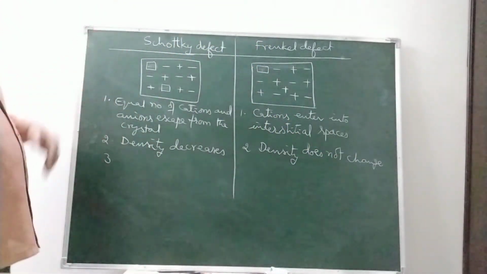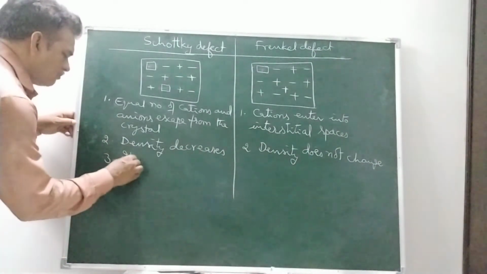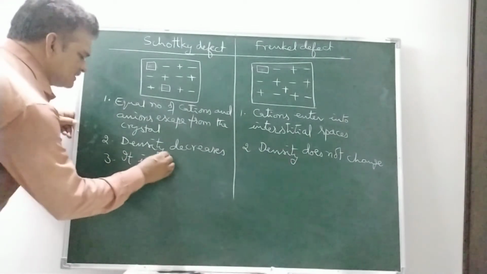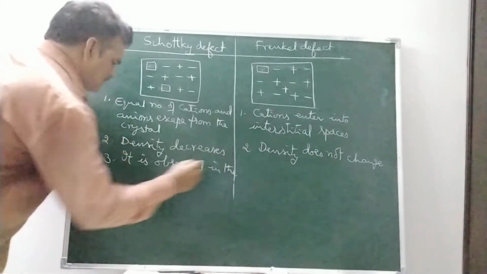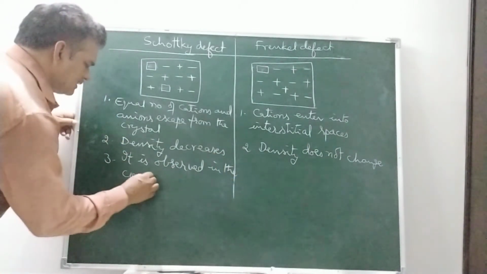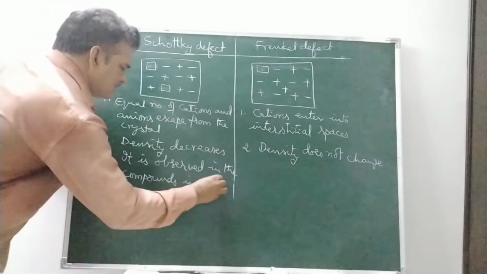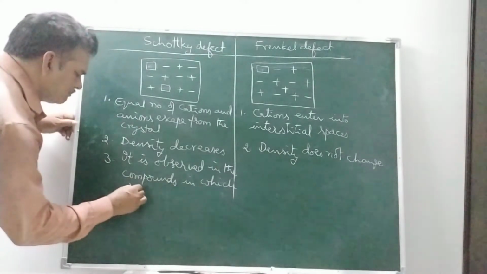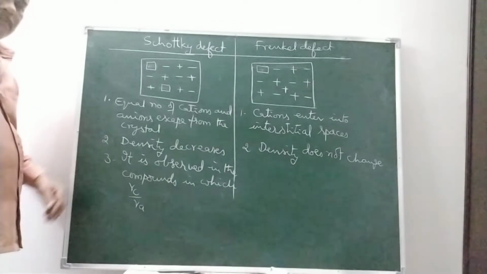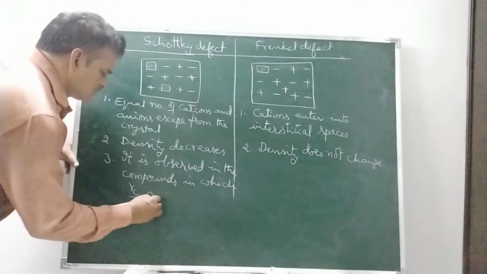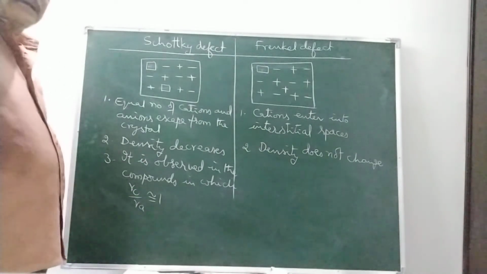In which compounds is the Schottky defect observed? It is observed in the compounds in which RC by RA, radius of cation by radius of anion, is almost equal to 1. That means the radius of cation is equal to the radius of anion.